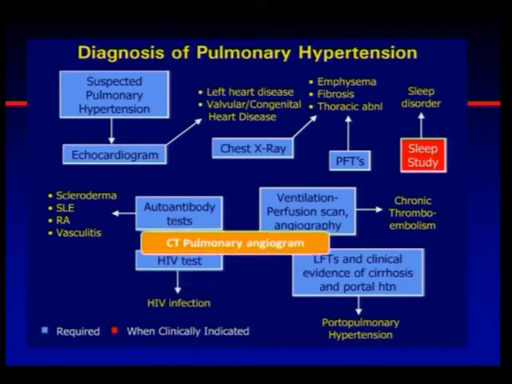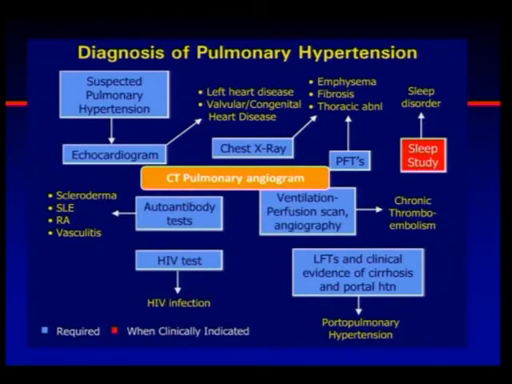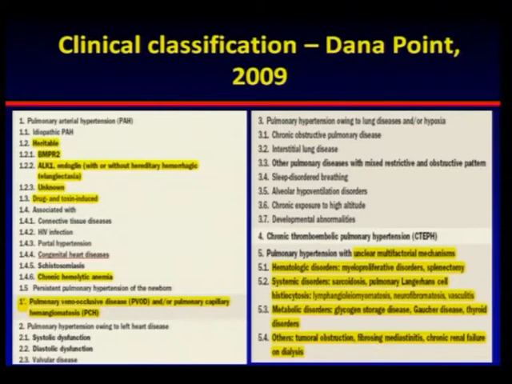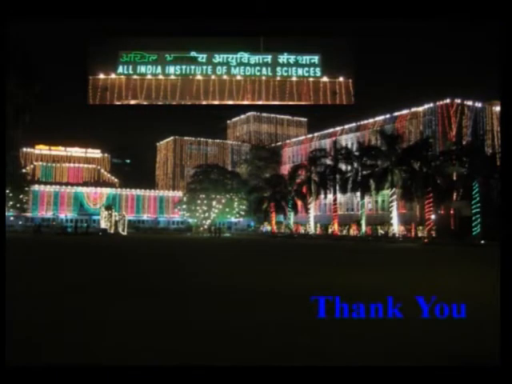So these are the various tests that have been proposed. They are not just there for the sake of it. They should be actively sought, because one test and one intelligent pick can change the life of a pulmonary hypertension patient. And to be very fair, we have seen almost all the different categories of pulmonary hypertension in our center, but most of them, when they are referred to us, come with the diagnosis of idiopathic pulmonary hypertension. Thank you very much for your kind attention.